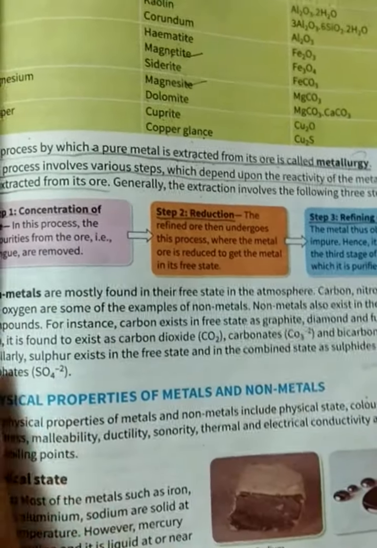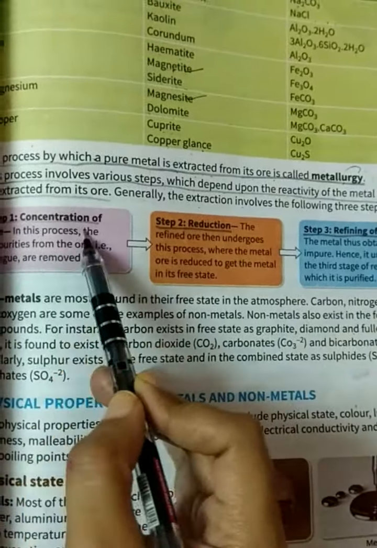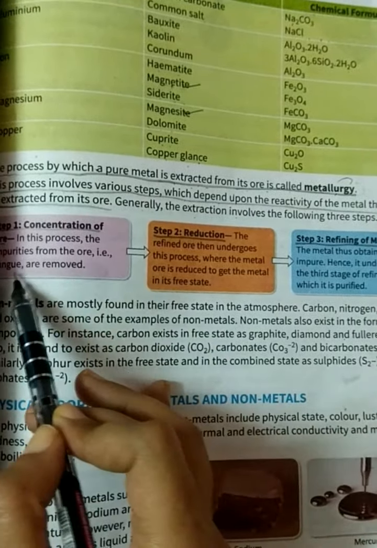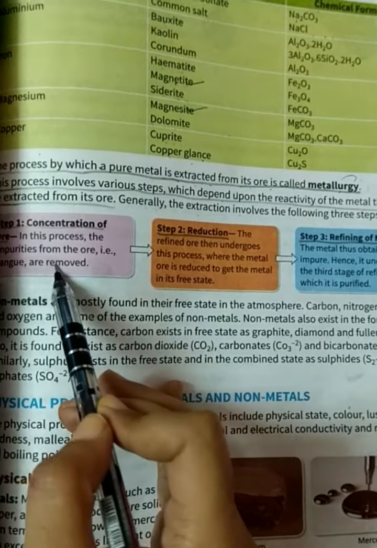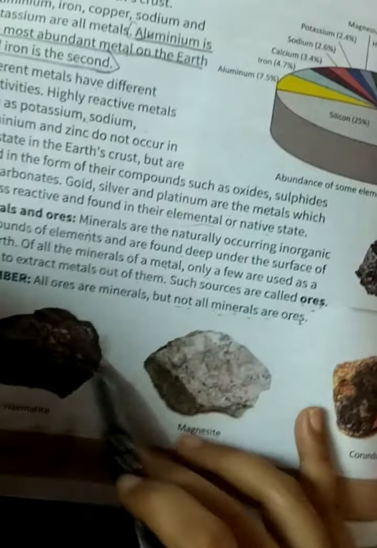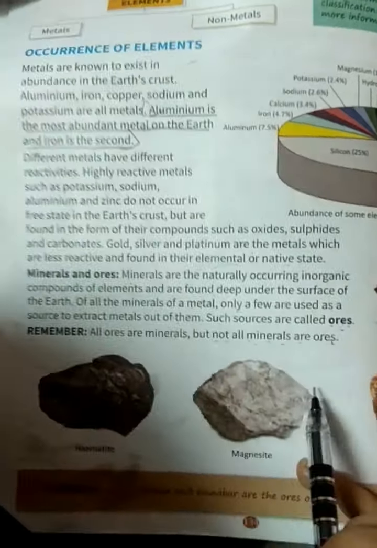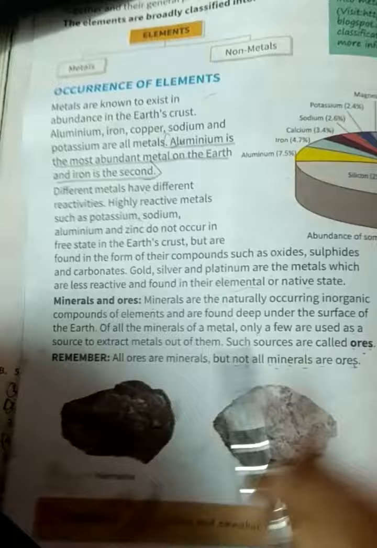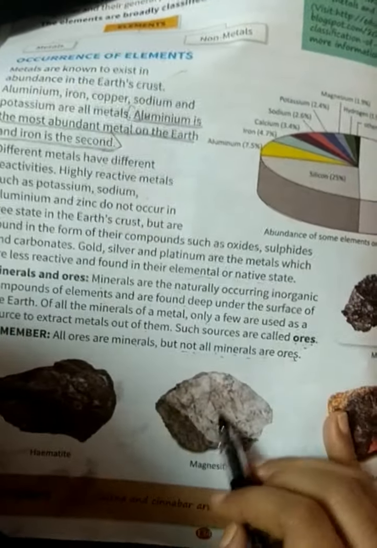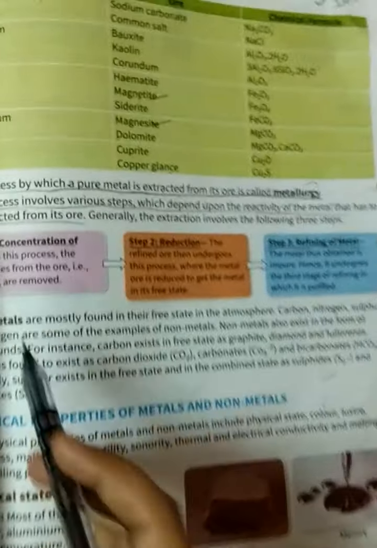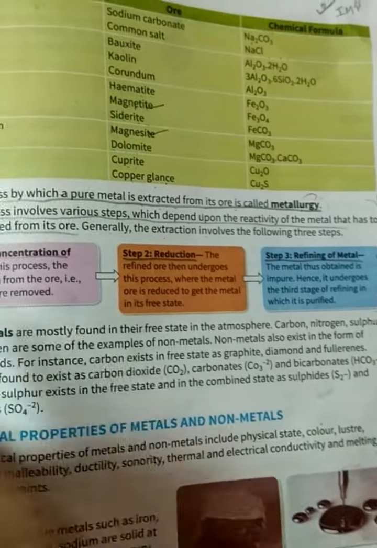Now we'll start. How does this process begin? In the first step, the impurities from the ore, i.e. gangue, are removed. These are impure ores. Can you spot any type of metal in this? Can you feel that aluminum will be taken out from this rock? No, it has to be purified enough to get the proper metal.